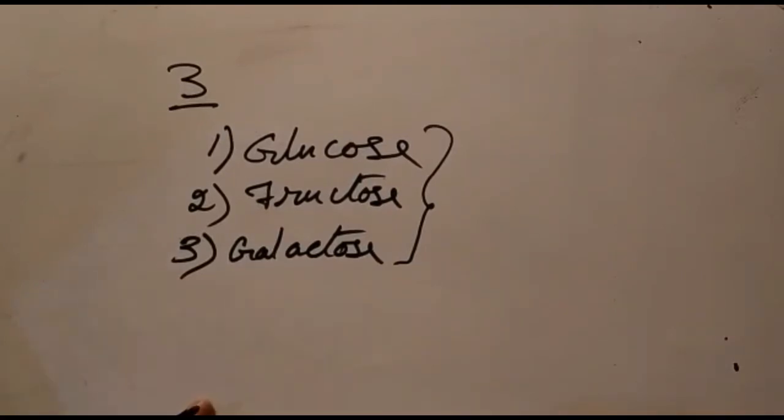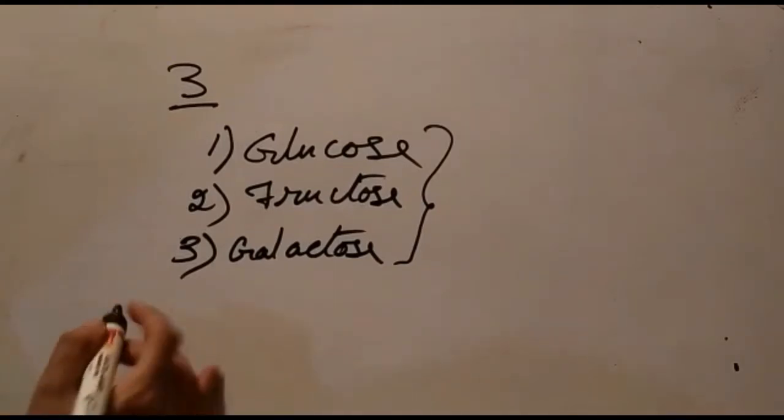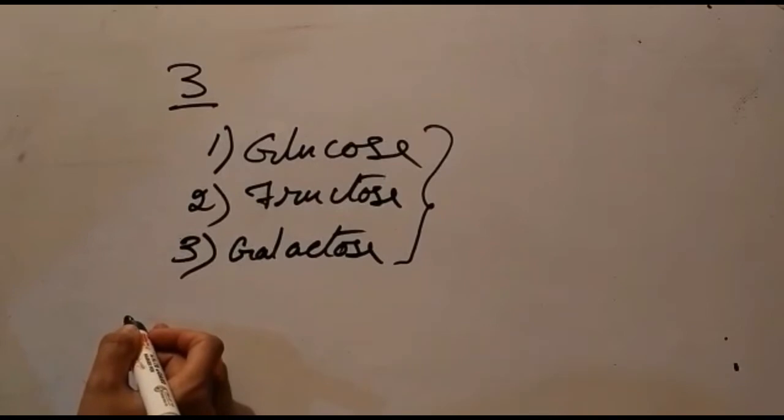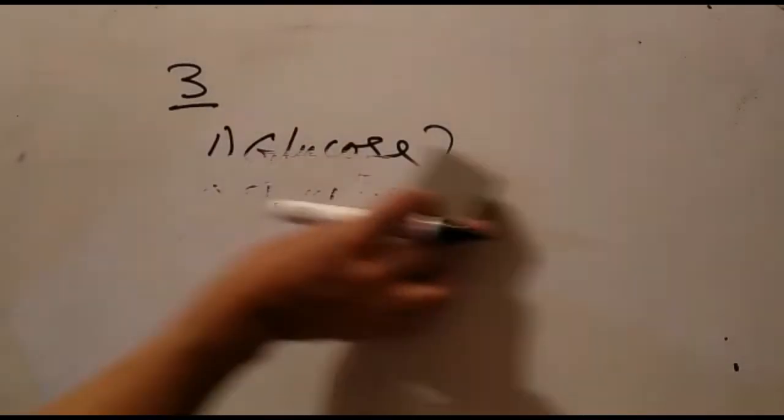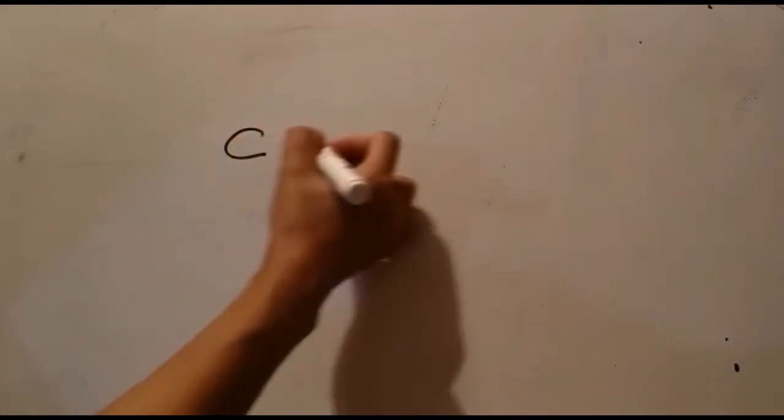Now in monosaccharide molecules, the number of carbon atoms, because we know that carbohydrate molecules are made up of carbon, hydrogen and oxygen, right?